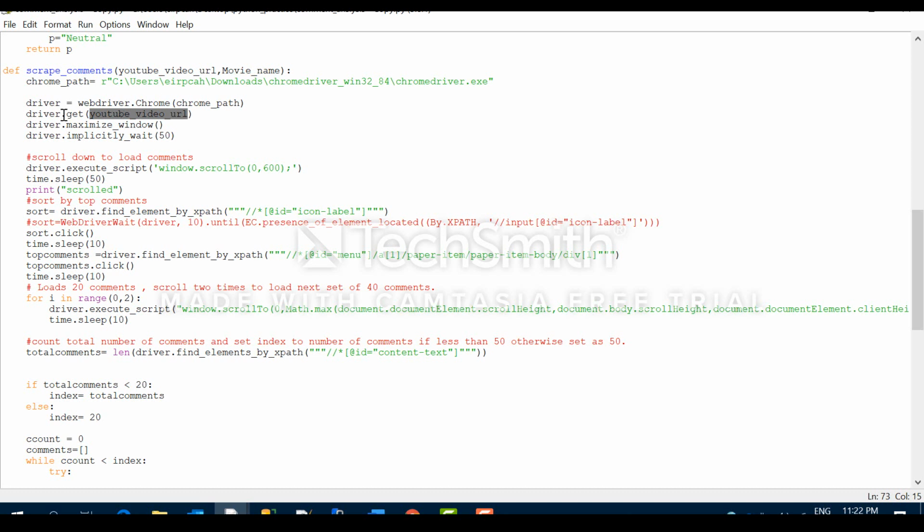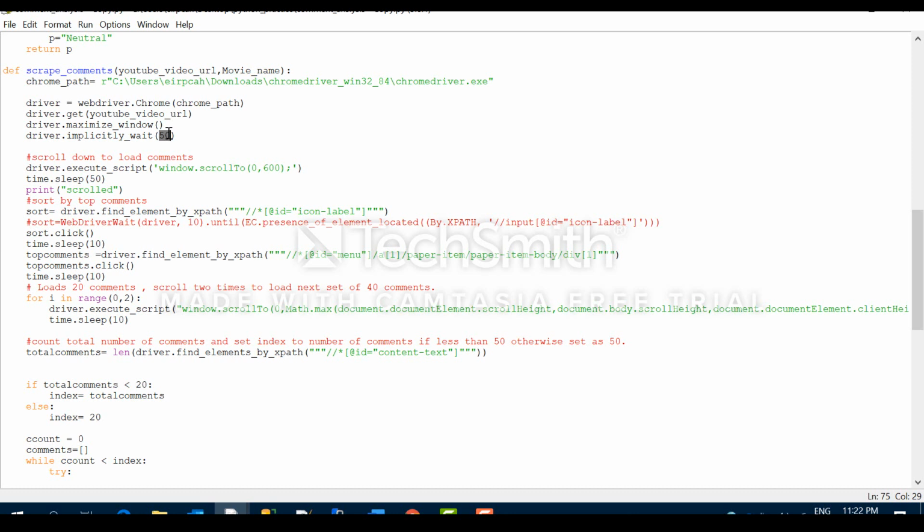So this driver.get method will open this particular URL, and then it will maximize the window and wait for this much time. Why are we giving the wait time? Because depending on your internet speed, it takes some time to load the page.